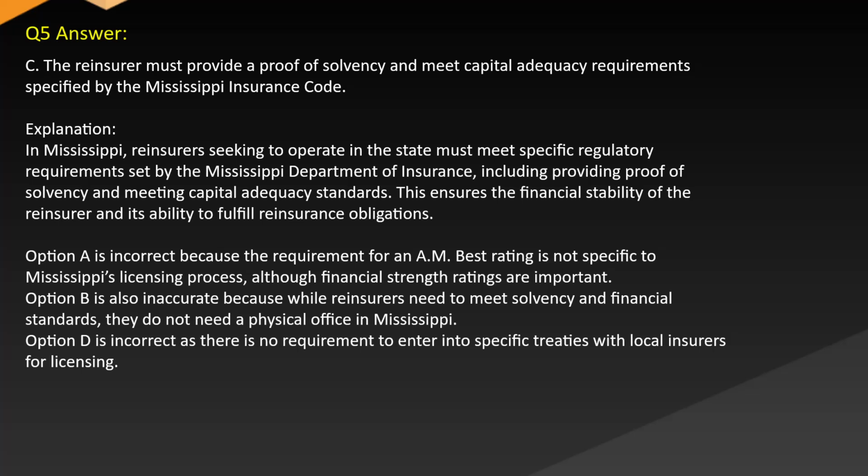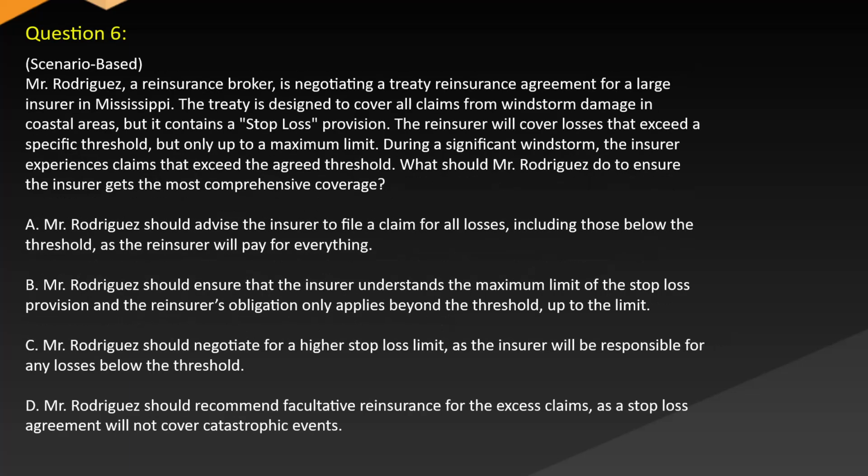Option A is incorrect because the requirement for an A.M. Best rating is not specific to Mississippi's licensing process, although financial strength ratings are important. Option B is also inaccurate because while reinsurers need to meet solvency and financial standards, they do not need a physical office in Mississippi. Option D is incorrect as there is no requirement to enter into specific treaties with local insurers for licensing.